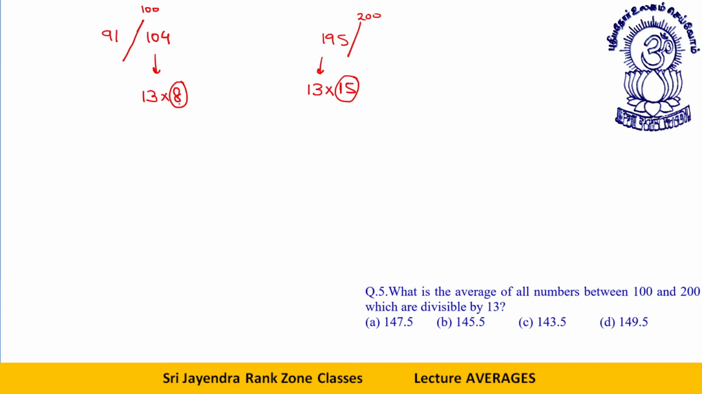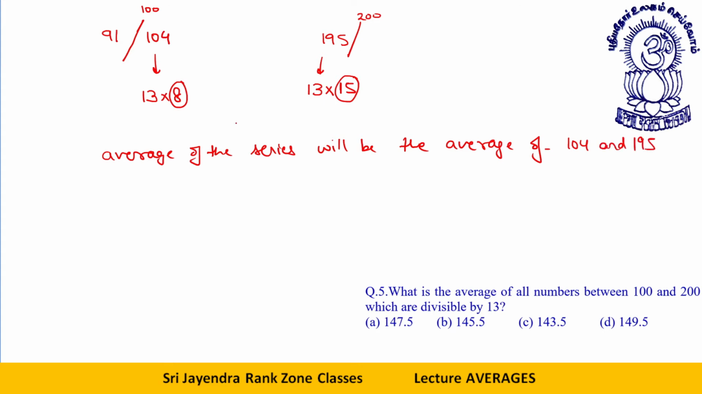So this is 8, this is 15. Whenever one number is odd, the other number is even. Then what we have is an even number of terms. So what will the average be? The average of the series will be the average of these two terms, the average of 104 and 195.